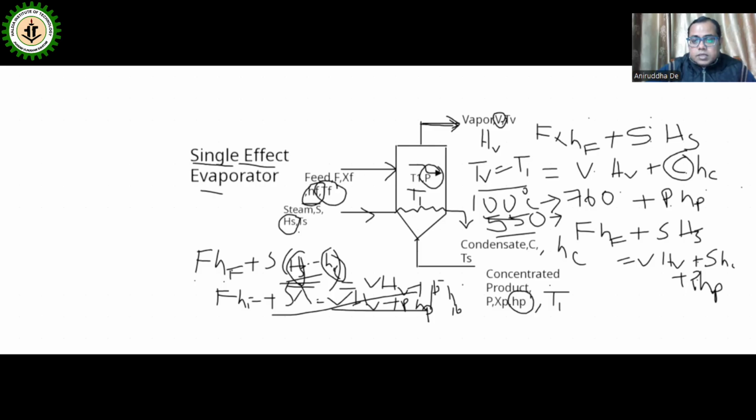So this is the thing, but for food material, we have assumed that the boiling point of the food material is the same as the boiling point of water, 100 degrees centigrade.